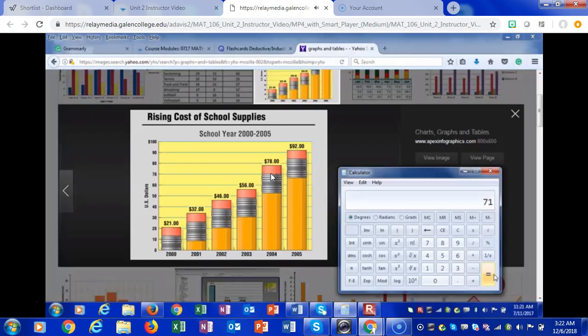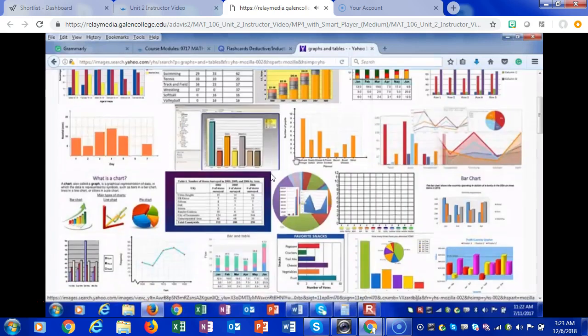You want to know why? Because school suppliers know that parents need a certain amount of school supplies. They need certain things for their kids to go back to school. And if adults are going back to school, it's an even higher cost, because we have textbooks and all this other kind of stuff. But even for children, this is a lot of money. Okay? Let's look at another chart.